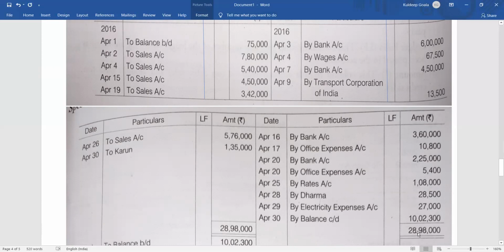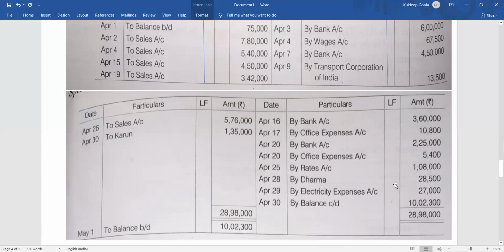Once you have written the total as 28 lakh 98,000, from here you subtract all these items. After subtracting, we can see the balance is coming to 10 lakh 2,300. It will be 'By balance carried down', 10 lakh 2,300. Clear? So this is the closing balance on April 30. And the same thing will be brought down on the next date as opening, same like the ledger.